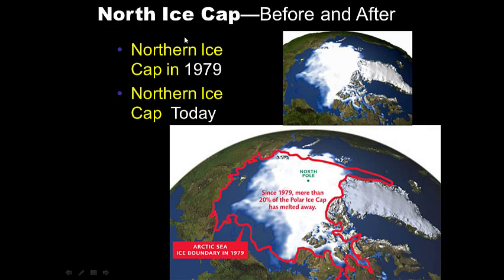Here's the northern ice cap. Here's the northern ice cap line in 1979, this red line. Twenty percent of that ice cap has now melted. And here's what it is today, actually even worse than this, since this diagram was made. So it has melted even more. You can see the comparison of the ice caps, and these are both taken in the summertime.